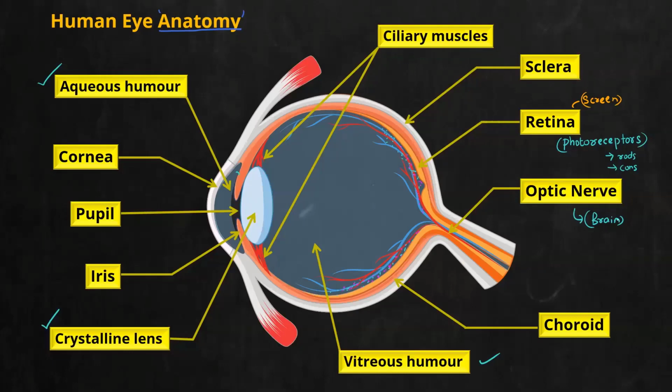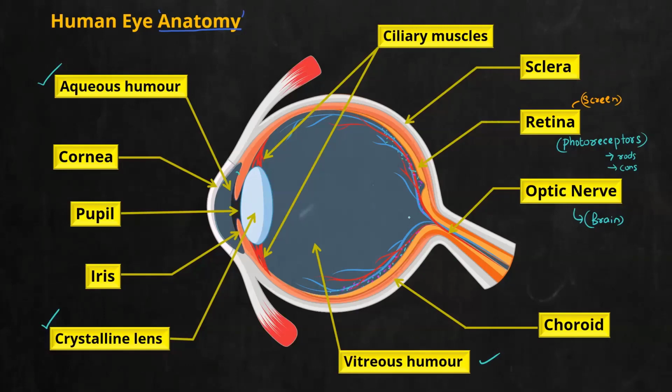You'll study in chapter 7, I think, control and coordination. You'll study all about nerves. We have different types of nerves, cranial nerves, and the optic nerve is one of the cranial nerves. There are 12 pairs of cranial nerves. The optic nerve is one among them. Fine. So what is the function of the optic nerve? It will send the signal formed on the retina to the brain.